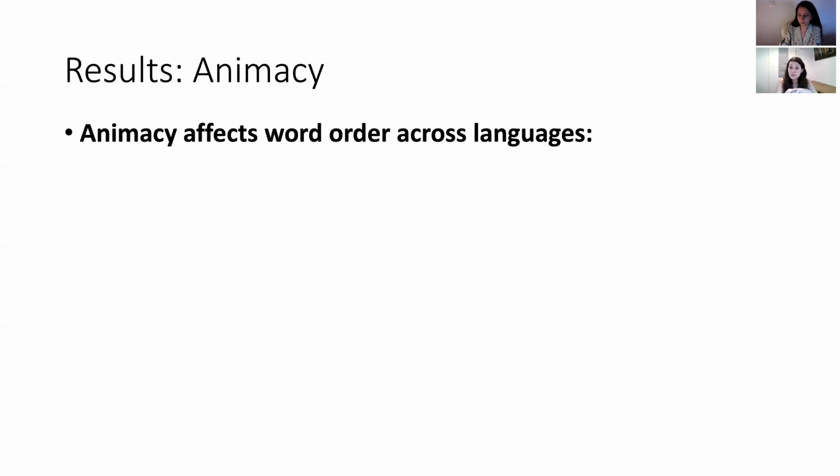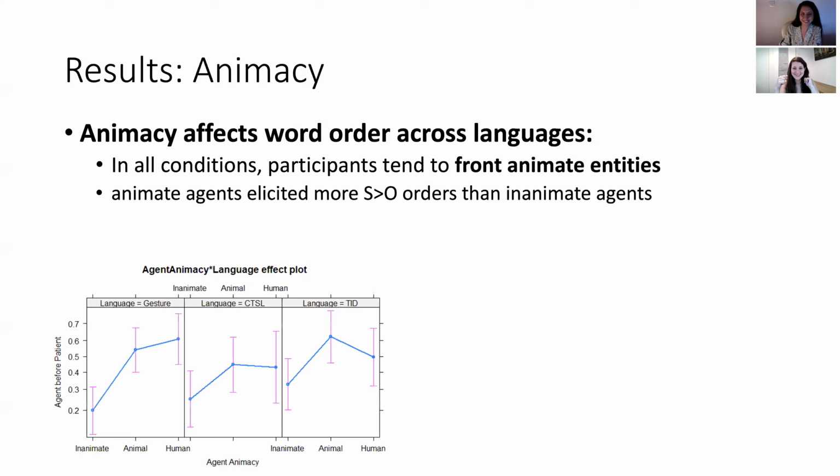Okay, so the first result we found was that animacy affected word order across languages. So in all our conditions, our participants tended to front the animate entities. That means putting the animates first. Animate agents elicited more S-before-O orders than inanimate agents.